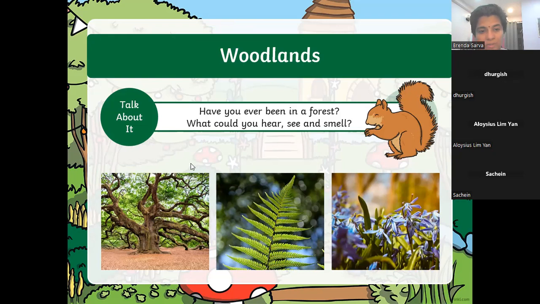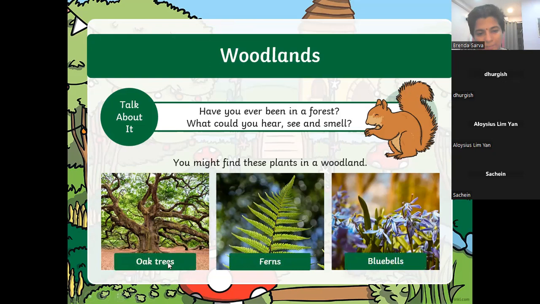So, what is this tree? This is an oak tree. Now, literally, oak trees don't really grow in our climate. It's not a natural tree here. Like we have rambutan and durian trees, these are all natural trees. They will grow very well. Mango trees will all grow. But oak trees don't really grow here.